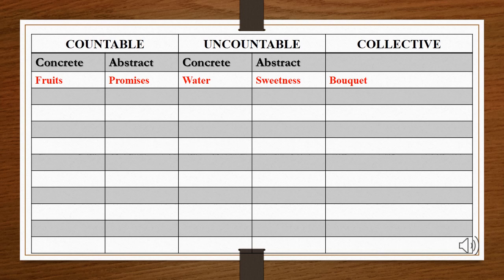But on the other hand, sweetness is a quality, so it is abstract. You cannot touch sweetness. Then the bouquet was underlined, and we all know bouquet is a collective term for a lot of flowers that are contained in a single bouquet. So we have written bouquet in the collective column. Just like that, you have to solve this exercise in your table, the one given on page number 3 of your book.